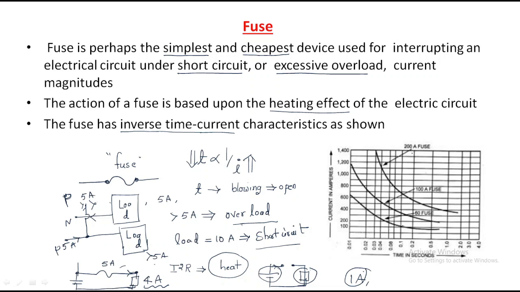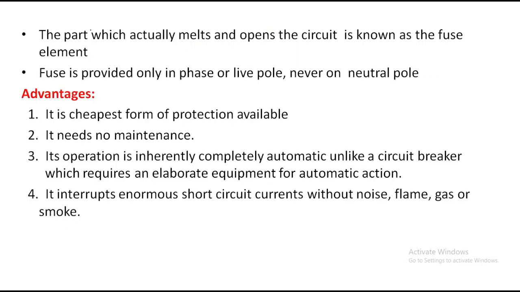For a 200 amps fuse, the current and time characteristics follow this curve. For a 100 amps fuse, it follows this curve. For a 60 amps fuse, it follows this curve. The part which actually melts and opens the circuit is known as the fuse element.